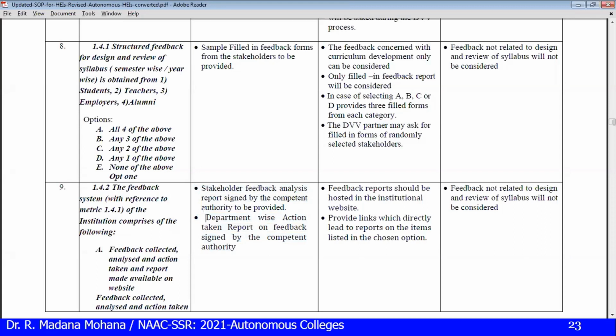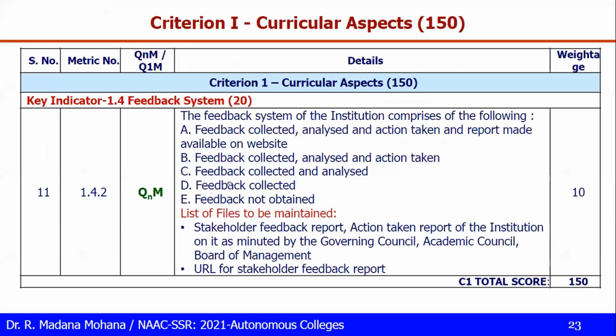If it is department level, the department HOD; at college level, the principal. Department-wise action taken report and feedback signed by the competent authority. Then specific instructions: the feedback report should be hosted on the college website. Provide links which directly lead to the reports on items listed in the chosen option. These are all the SOPs.